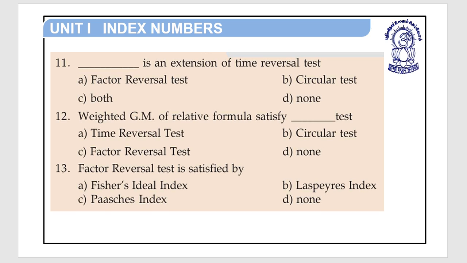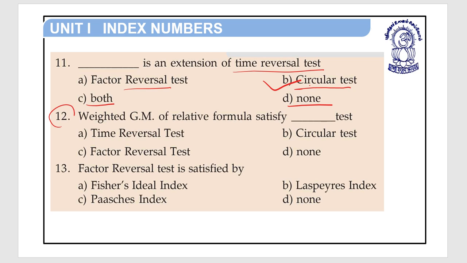Question number 11. Dash is an extension of time reversal test. Option A, factor reversal test. Option B, circular test. Option C, both. Option D, none. So circular test is an extension of time reversal test, option B. Remember it. Circular test is an extension of time reversal test.